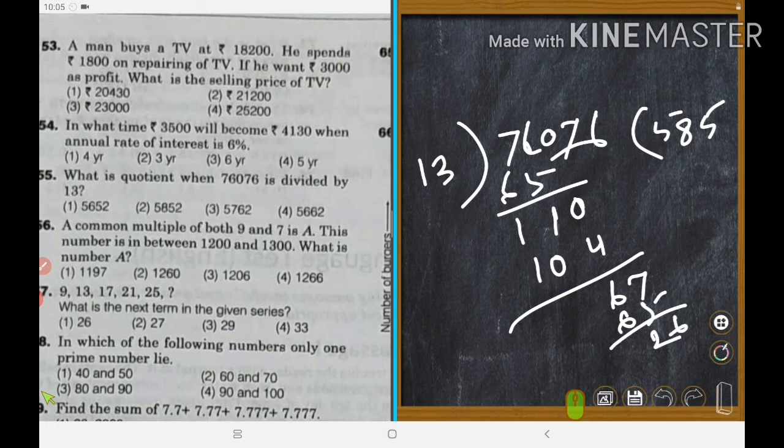We brought down 6 here. 26 is 13 twos, that is 26.